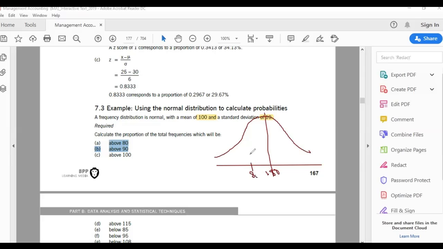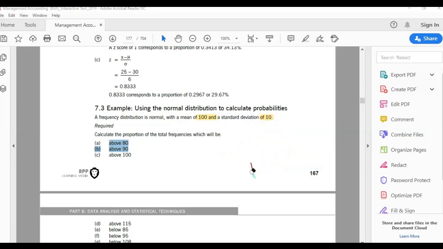And they ask us to calculate the proportion of total frequencies which should be above 80. Above 80 means this area, also this area, all of that. They don't ask you between 80 and 100. They say above 80, which means more than 80. So this area is more than 80. Right? How do we do that?